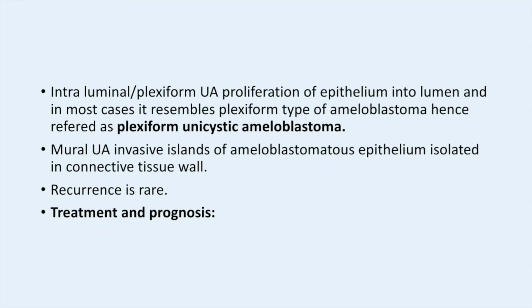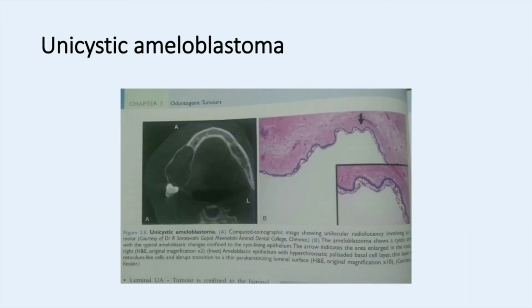In the intraluminal type, there is proliferation of epithelium into the lumen in most cases. It also resembles the plexiform type of ameloblastoma, hence it is called plexiform unicystic ameloblastoma. In mural unicystic ameloblastoma, invasive islands of ameloblastomatous epithelium are isolated in the connective tissue wall. It is the mural type, and recurrence is seen in rare conditions. In the last part, we will see the treatment and prognosis.